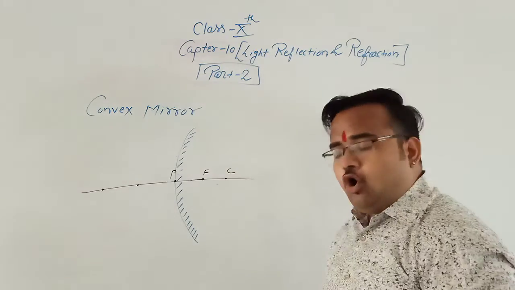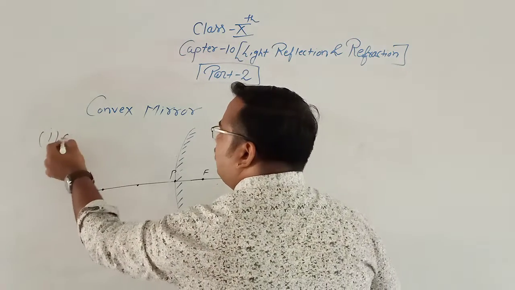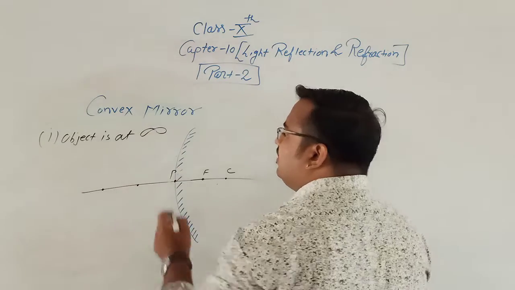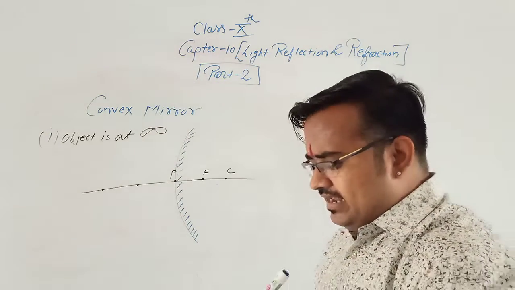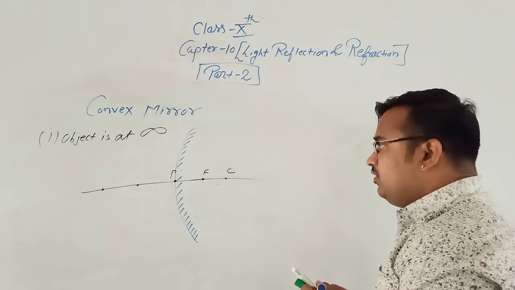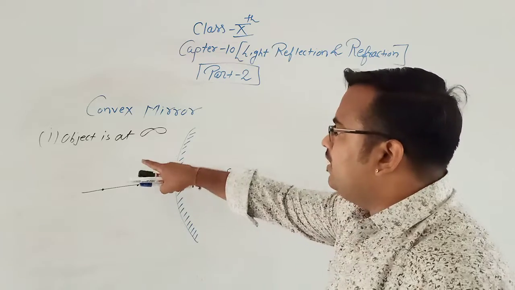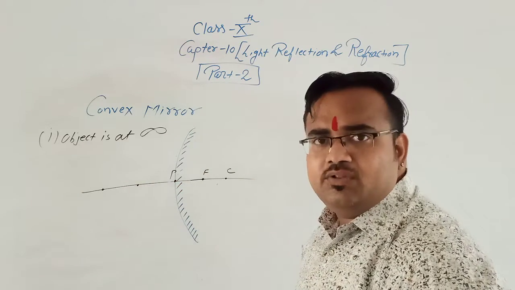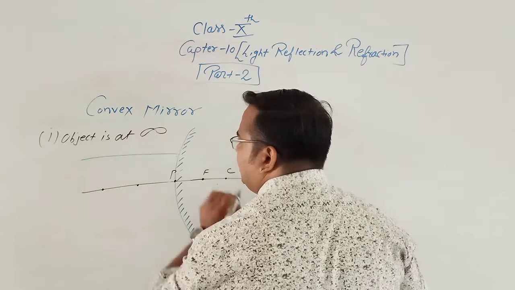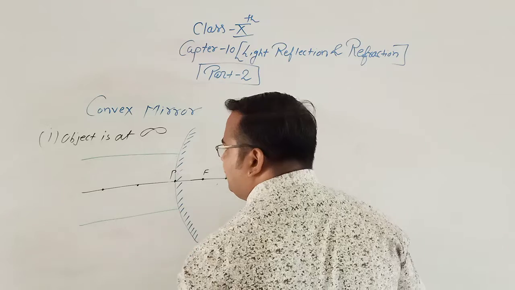Now the object is placed at infinity. The first case is the object is at infinity. So if the object is at infinity, that means we will not draw the object, we will draw only the image. That means two rays will come from above the principal axis and below the principal axis. So the first incident ray comes above the principal axis and the second incident ray comes from below the principal axis.